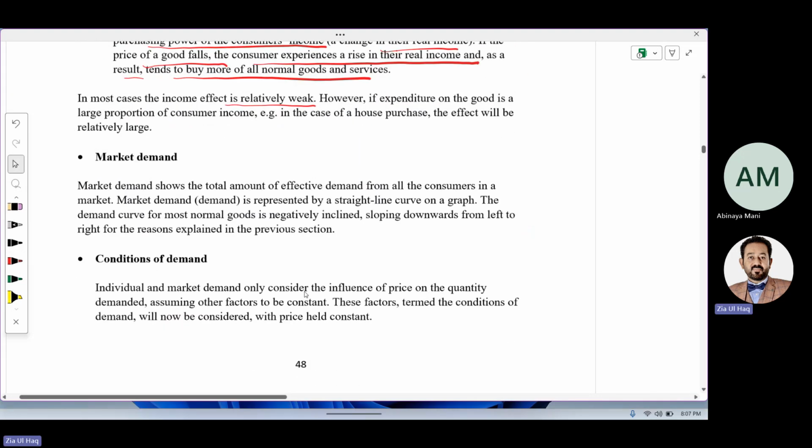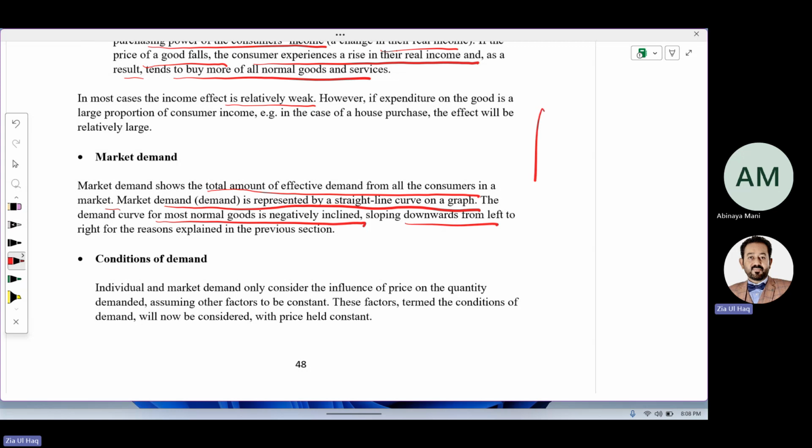What is market demand? The demand for all the goods in the market is called market demand, not for an individual product, but all the products in the market. So market demand shows the total amount of effective demand from all the consumers in a market, and market demand is represented by a straight line curve on a graph. The demand curve for most normal goods is negatively inclined, sloping downward from left to right.